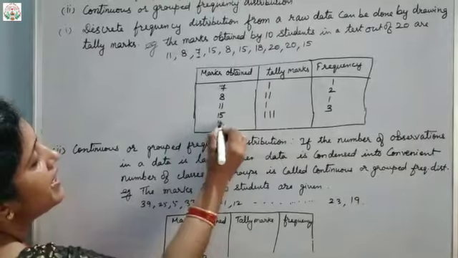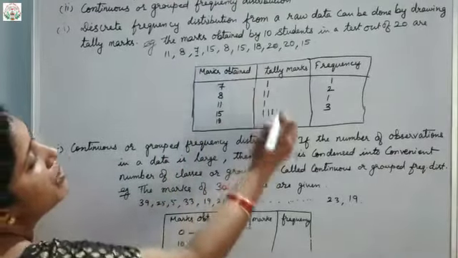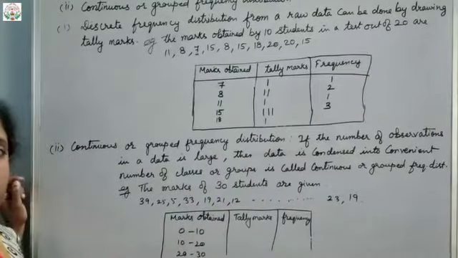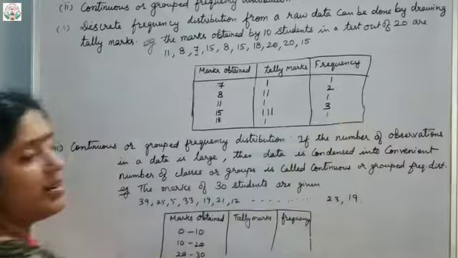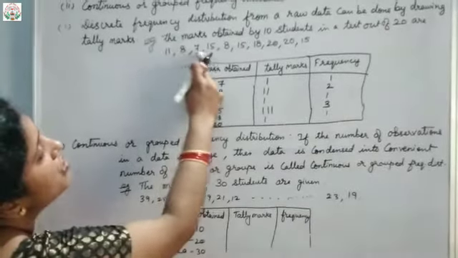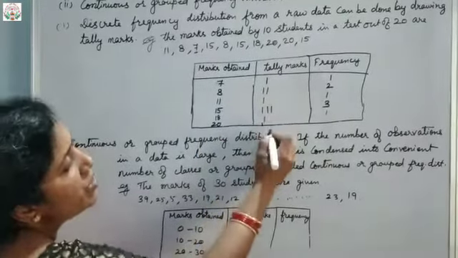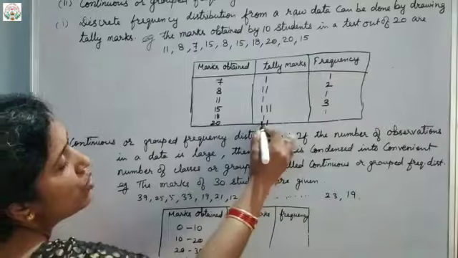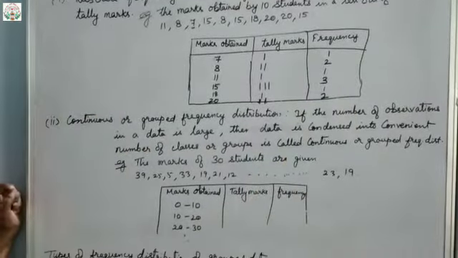After that, 18 is there, so we'll write 18. How many 18s are there? Only one I can see. So one tally mark for it. So how many students got 18 marks? Only one. Then the last one is 20. How many 20s can you see here? 1 is there, so 1 mark. After that one more is there, so one more line. So how many students got 20? That is 2.